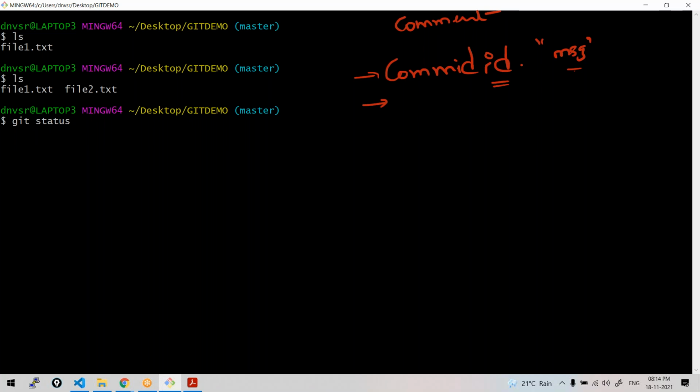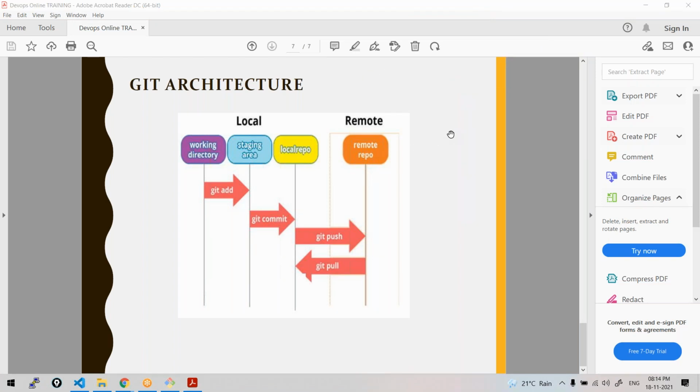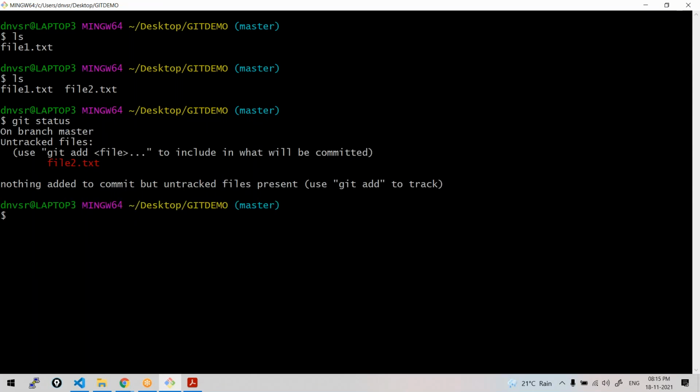It is not committed. It will tell you when it is in the staging area. See, always keep this architectural diagram in your mind and relate to the things. We just created it now, it is in the working directory. So what will it tell? It will tell us it's untracked. It's not getting tracked. Please add it to track it. Correct? Let me show you. See here, untracked file2, like we have seen for file1, it is asking us to add.